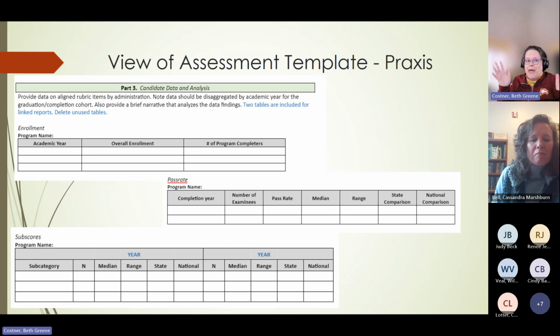You can just copy and paste that from the cover sheet. But you do have to give pass rate data. So there is 1 table on pass rate. There are only 2 lines because you only have to give 2 cycles of data. And then you do have to give sub-score data for Praxis.